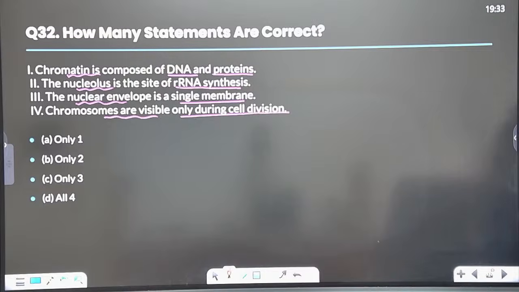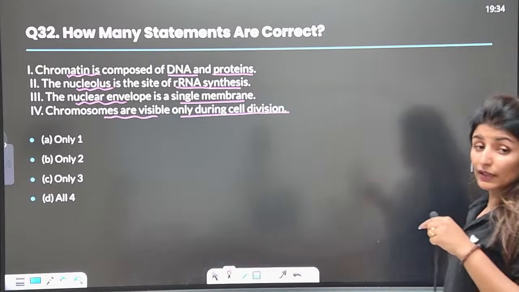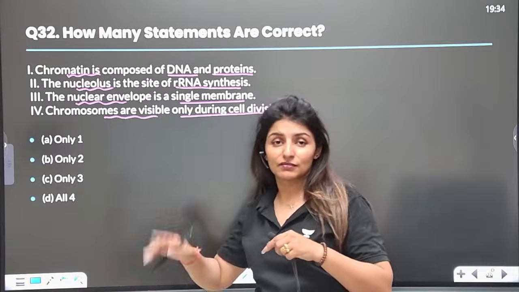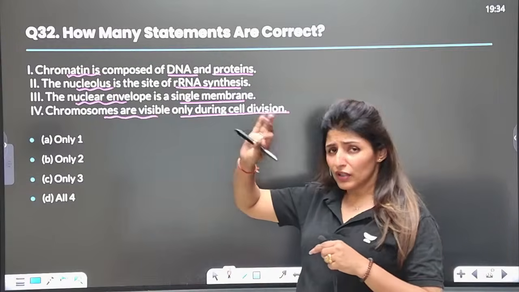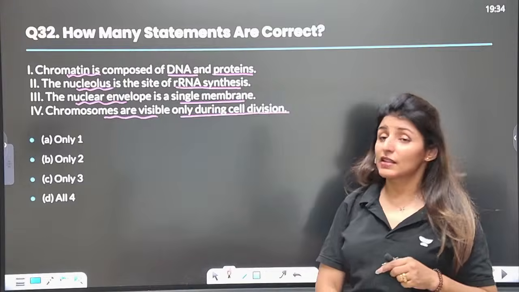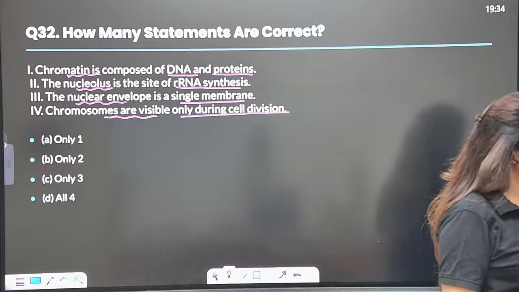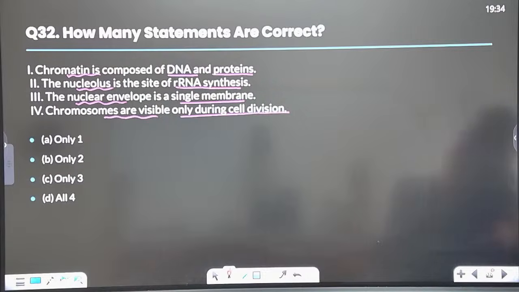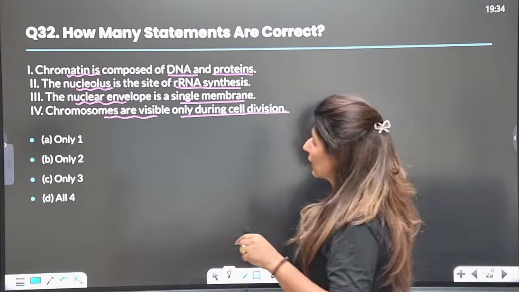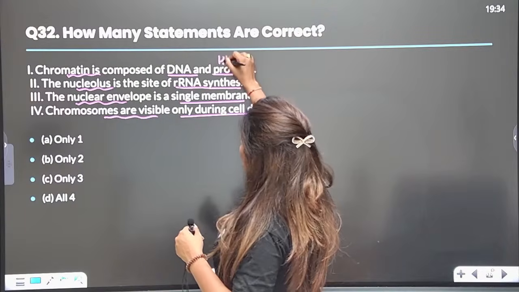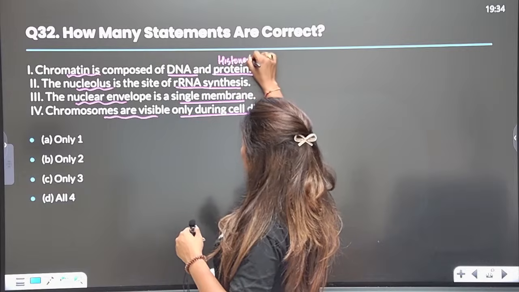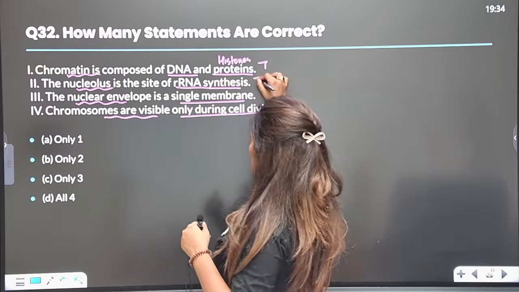We have already started with cell cycle and division, and you know certain points that are not given in the chapter of cell, but we have read that in mitosis. Yes, guys, what is the answer? You are saying C, only 3. So chromatin is composed of DNA and proteins. Which proteins? Histone proteins, right? This is true. Nucleolus rRNA synthesis, true.